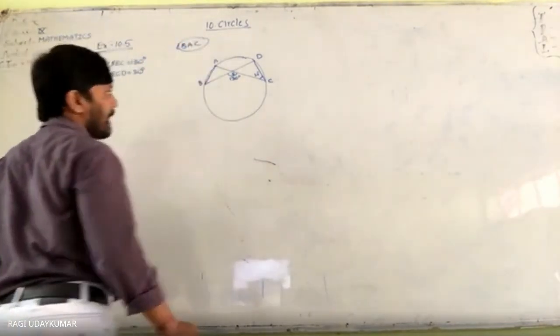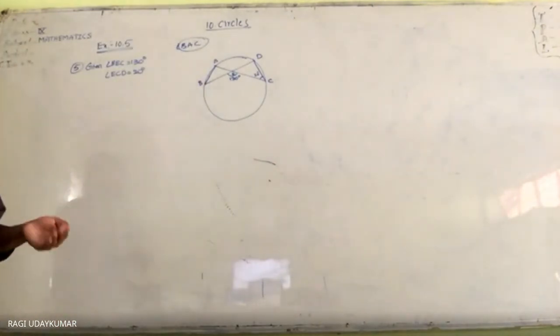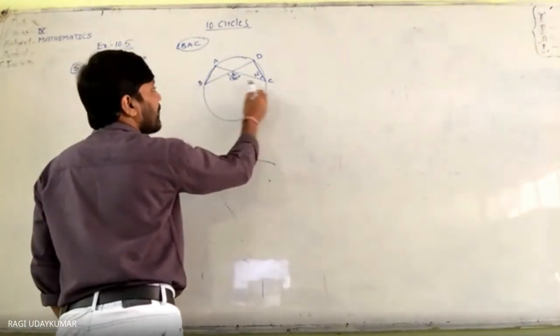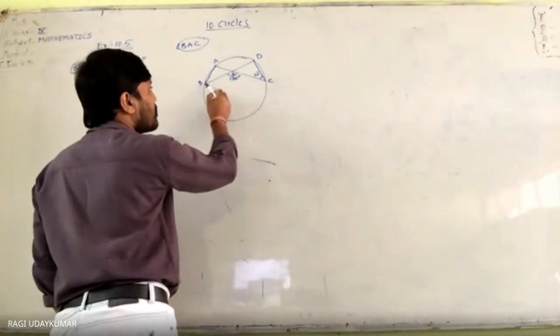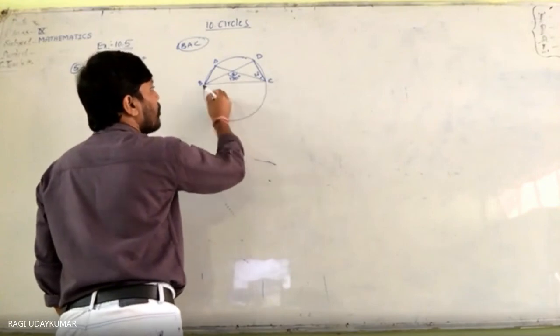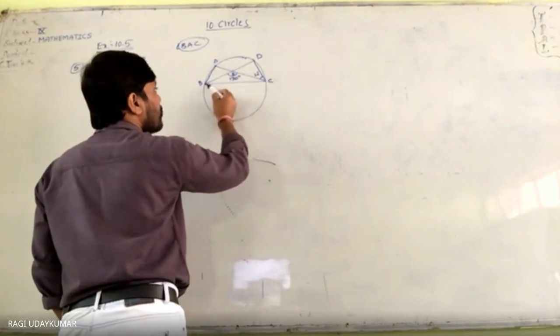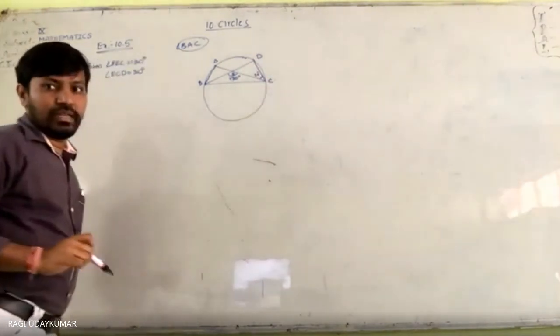BAC directly नहीं आएगा. BAC will be equals to what angle? First, this is ये segment consider B to C joint. So BAC will be equal to BDC. BAC is equal to BDC. Isn't it?